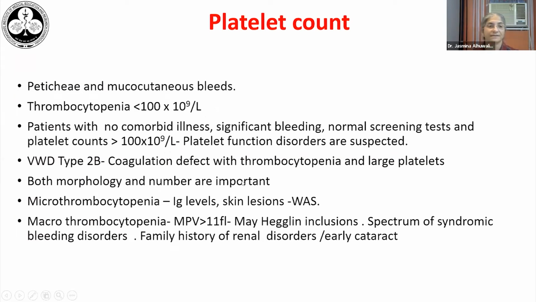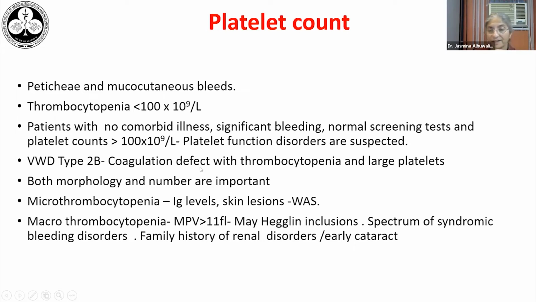So now let's come to the testing. The first test is the platelet count. Low platelet counts usually manifest as petechiae and mucocutaneous bleeds. And we say there is thrombocytopenia when the platelet count is less than 100,000 per liter. In a patient who has very severe thrombocytopenia, that is platelet count less than 10,000, a bleed is sort of expected. But patients with platelet counts more than 100 into 10 to the power 9 per liter are unlikely to bleed. So if such a patient who has no comorbid illness has significant bleeding and a normal screening test, then we need to think of a platelet function disorder.